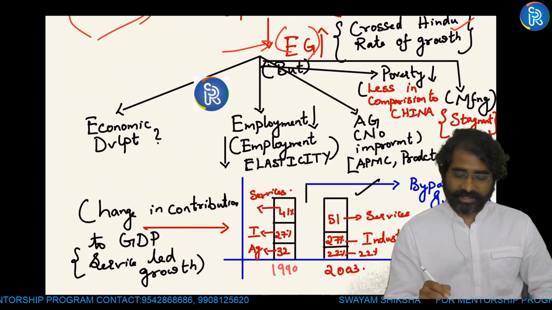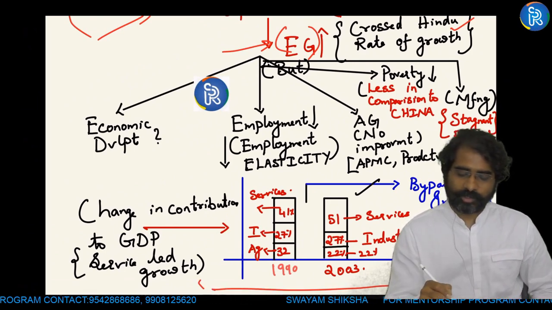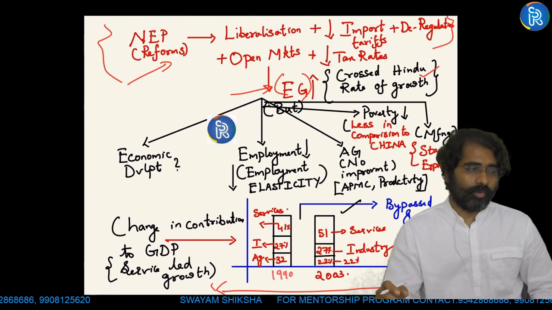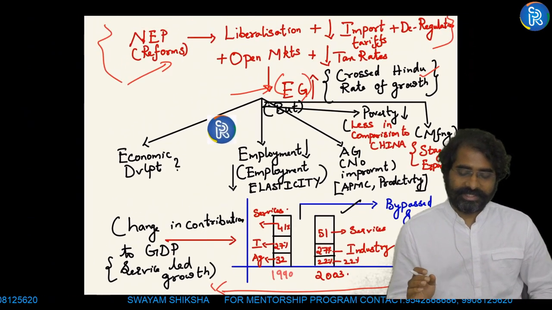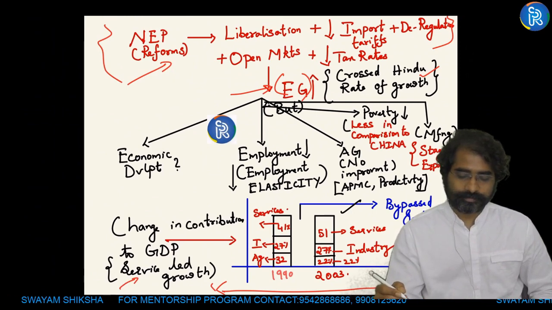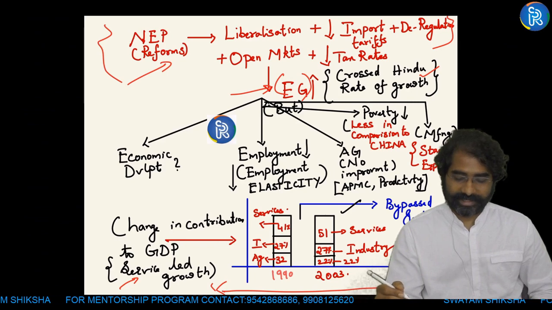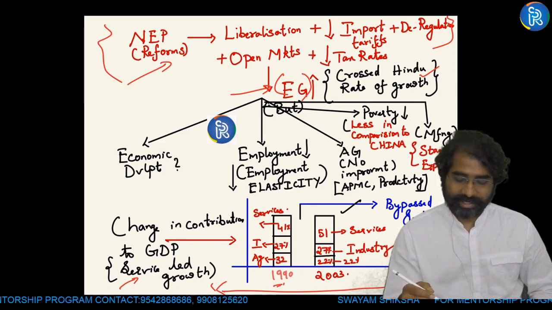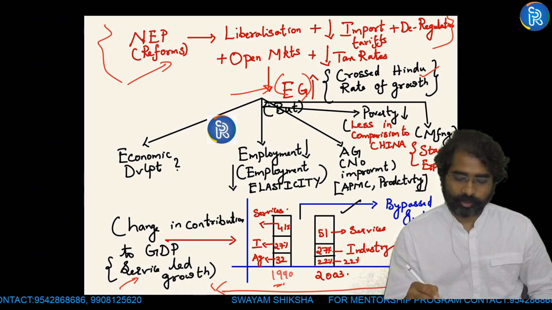Now this is a graph. You have to draw graphs in the 15 marker wherever it is required. What I'm trying to show in this graph is the change in contribution to GDP with respect to services-led growth. In 1990, we have agriculture at 32%, industry at 27%.